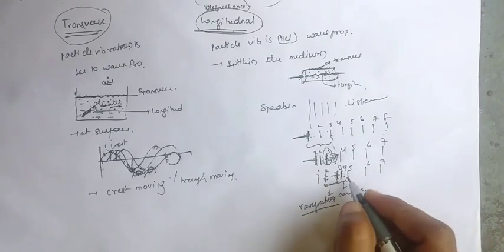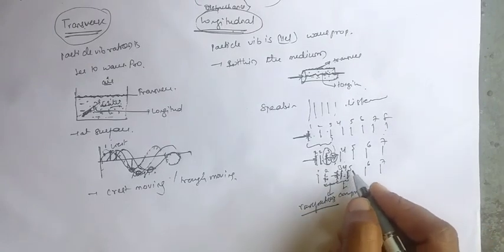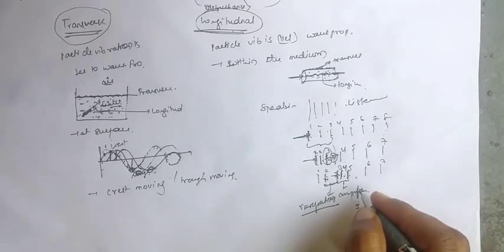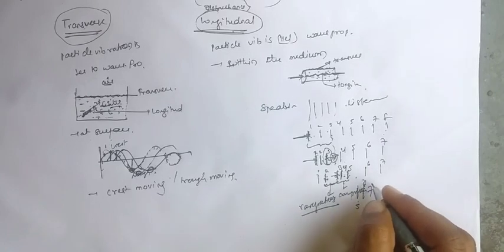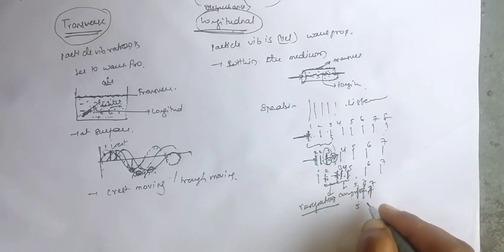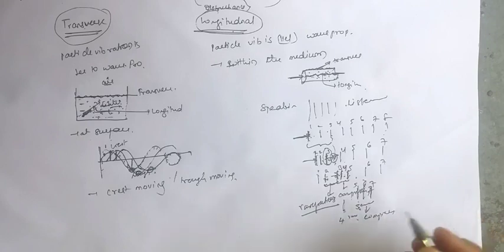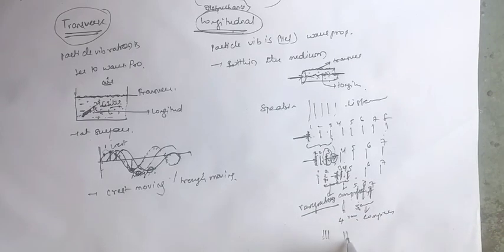After the energy is consumed at the 5, the 5 also comes back to its original position. This is the fifth position, and it gives some energy to the 6 and 7. So 5, 6, 7 also get the compression. Here is the 4, and in between 4 and 5 we are getting some rarefaction. Like that we are getting this pattern.